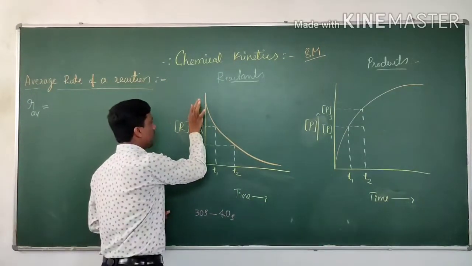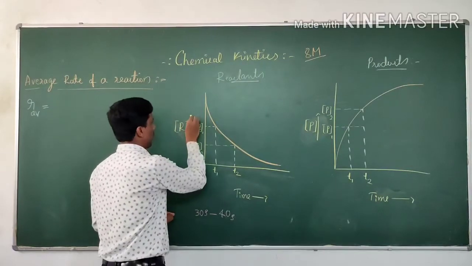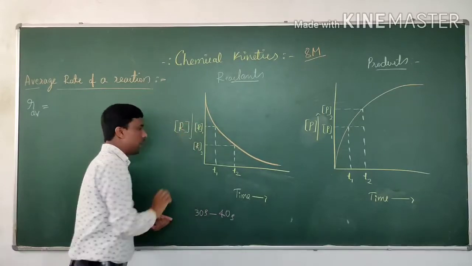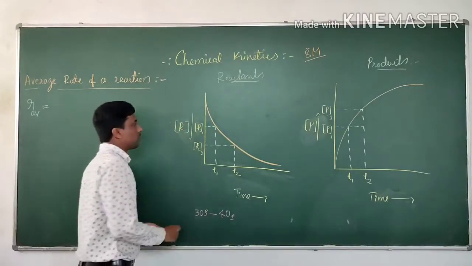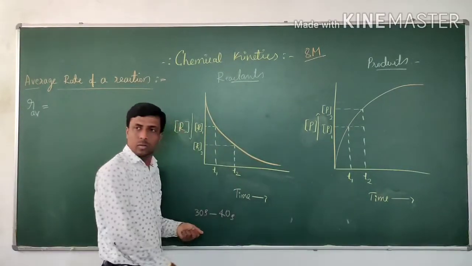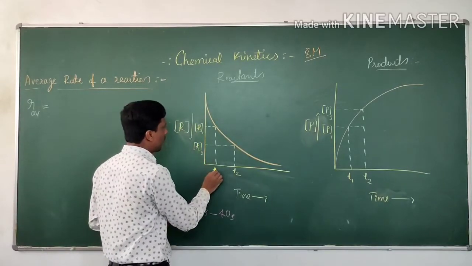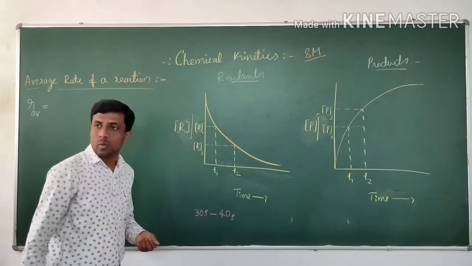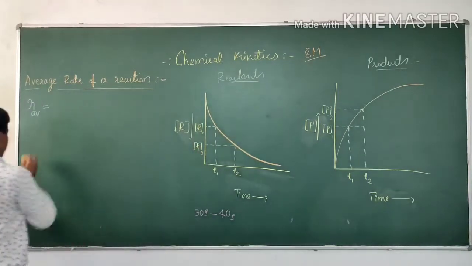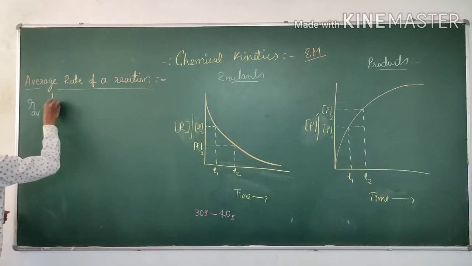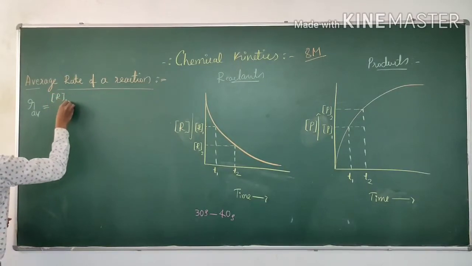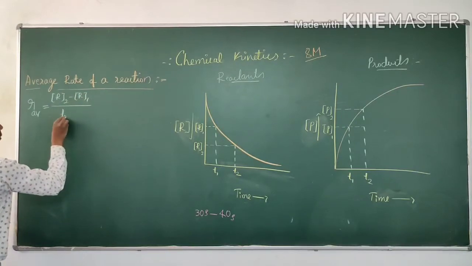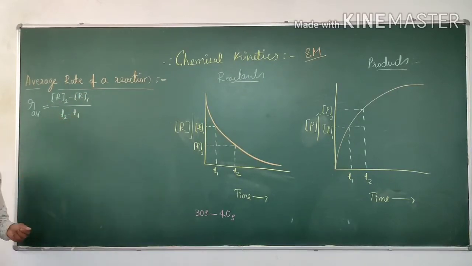At the time t1, the concentration of the reactant is R1. At the time t2, it is what? R2. Then the average rate of the reaction is given by R2 minus R1 divided by T2 minus T1.